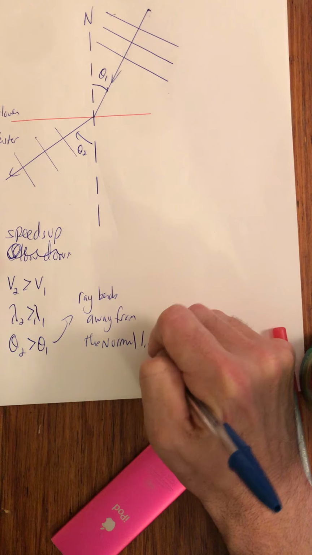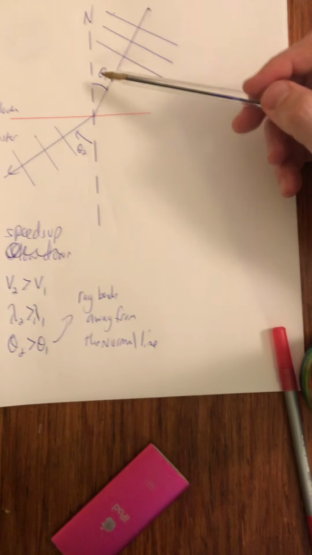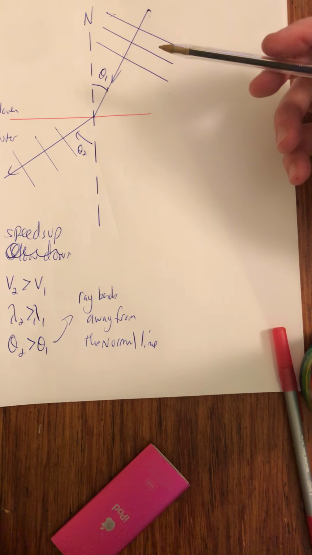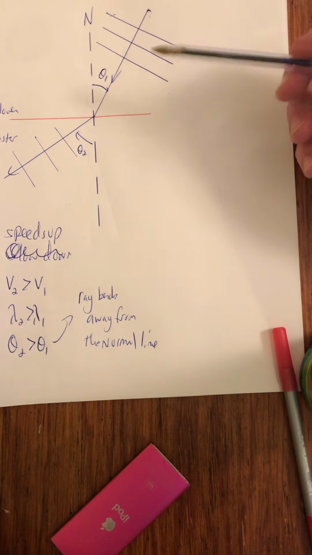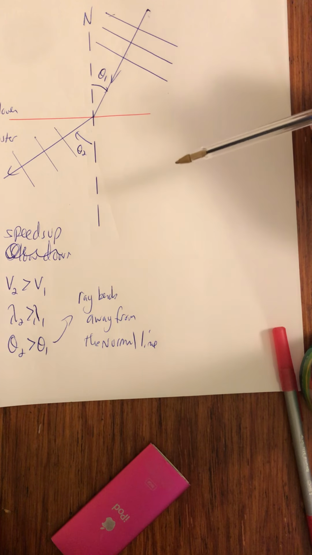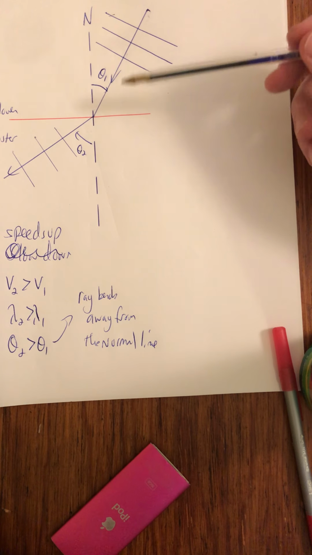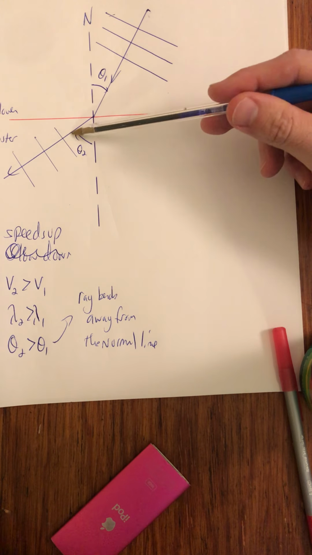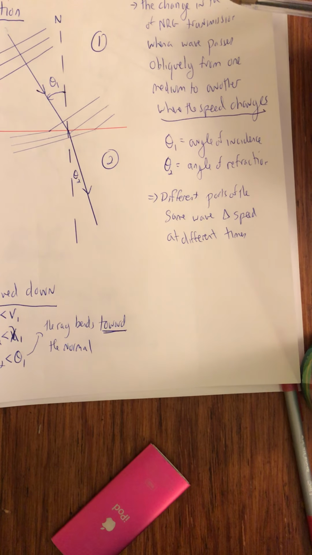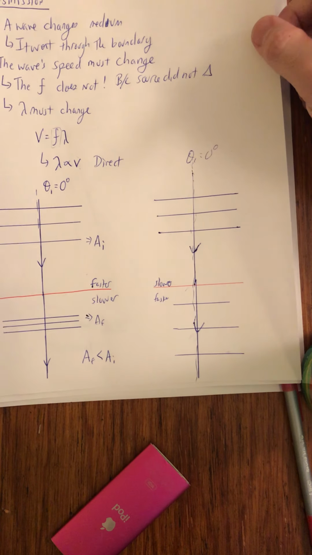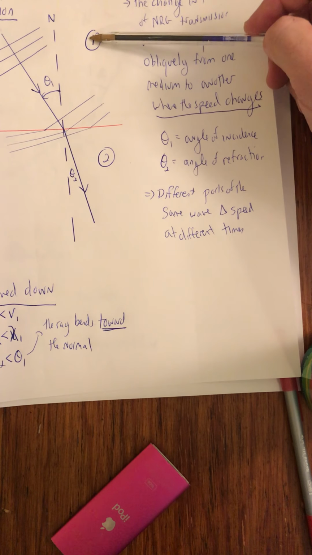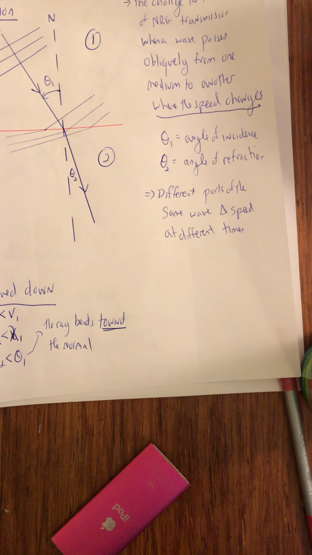Now, you might wonder, is there a mathematical relationship between these two? And the answer is yes. We'll look at that in a later unit. But right now, we're just going to learn the patterns of what happens: during refraction, we're going to get a change in the direction of the energy transfer. If I speed up, the refracted ray bends away from the normal. And if it slows down, it bends towards the normal. And if it goes along the normal line, it doesn't bend, which is why not all transmissions are refractions, but all refractions are transmissions.